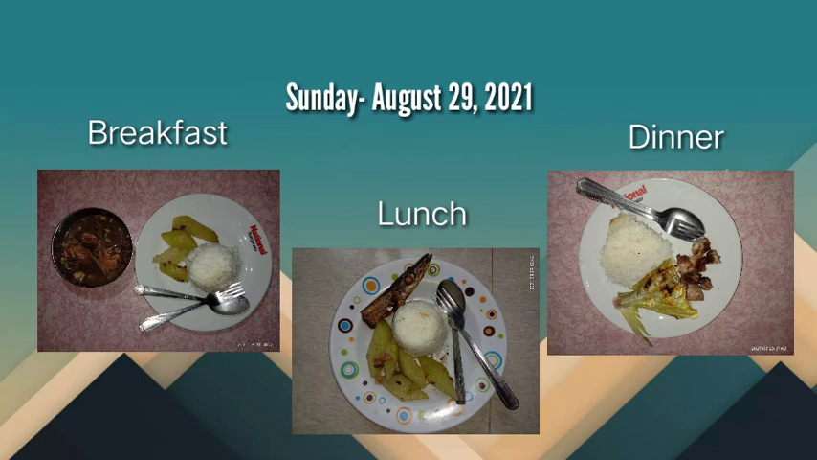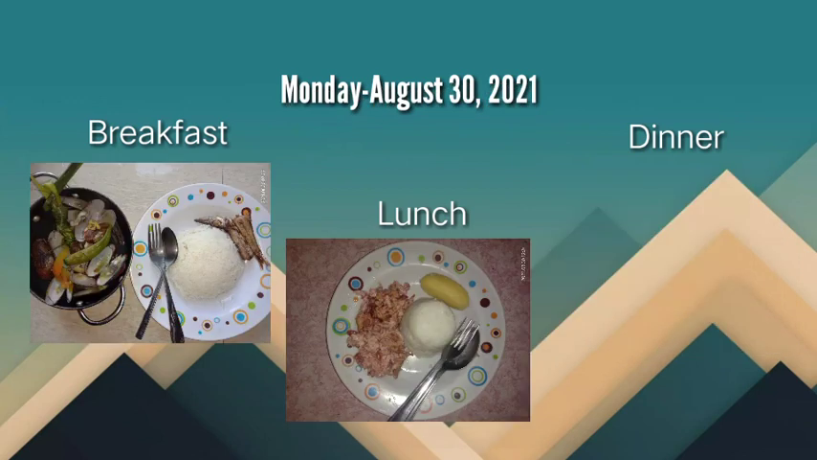Sunday for breakfast, rice, also papaya slices, and beef soup. For lunch, rice, papaya slices, and fish. And for dinner, rice, I have here fish and also pork. Monday for breakfast, rice, dried fish, and clam soup. And for lunch, rice, corned beef with egg, and 1 piece of banana.